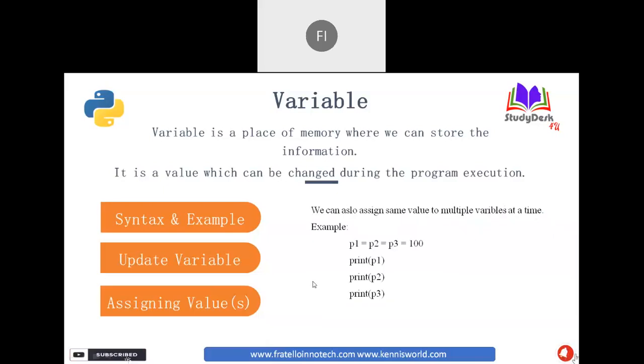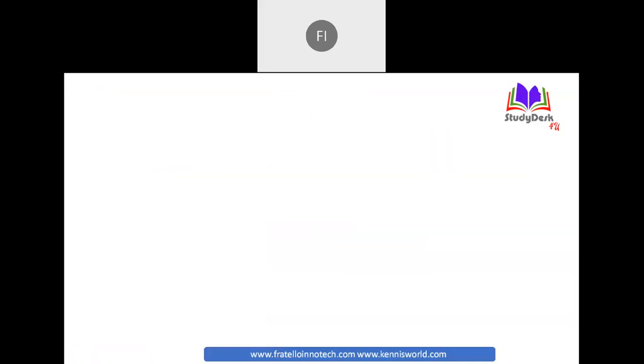Now the last example with assignment: you can assign a single value to multiple variables also, as here. P1 equal to P2 equal to P3 equal to 100. That means the same 100 is assigned to all three variables called P1, P2, P3. So three individual values we can assign to three different variables, and similarly, the same value can also be assigned to multiple variables at a time in Python. This provision we have in Python.